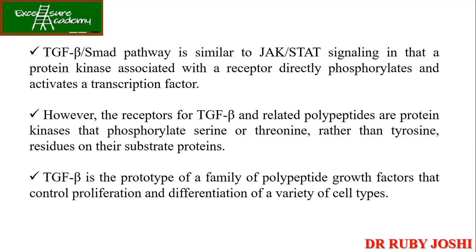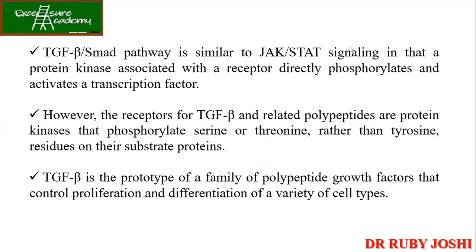So this is a huge difference between the types of kinases we are talking about. TGF beta is a prototype of a family of polypeptide growth factors that control the proliferation and differentiation of various cell types. Guys, this is important. Again and again I'm saying this point is important. Please remember TGF beta phosphorylation happens on serine and threonine. This is the takeaway message of this slide.